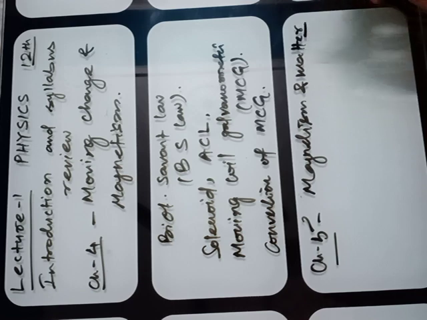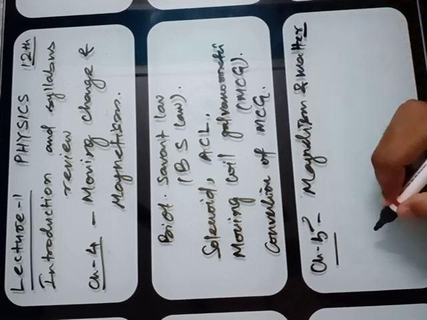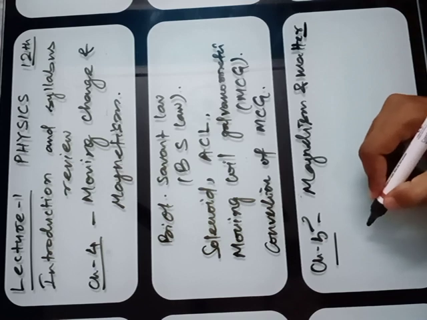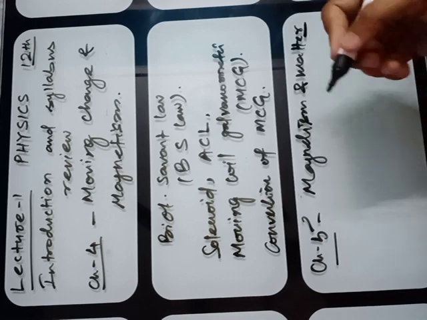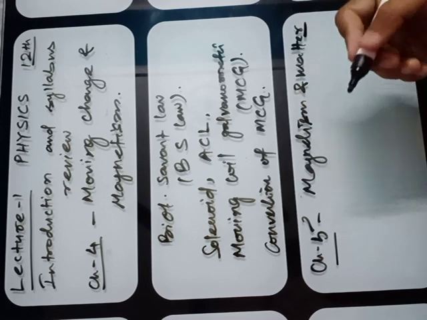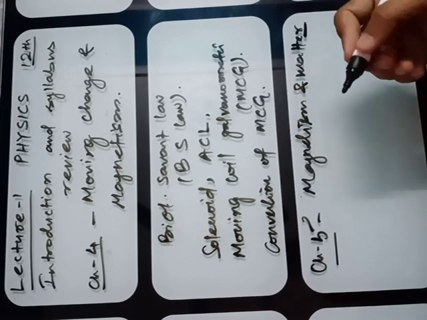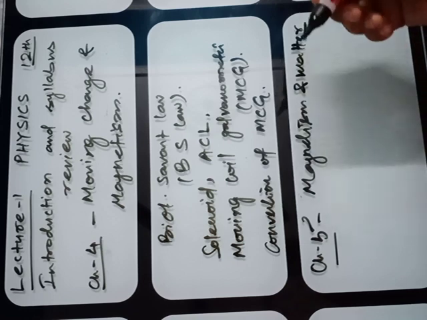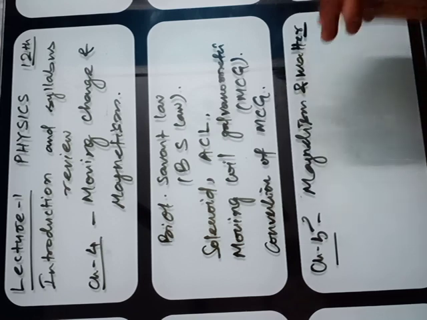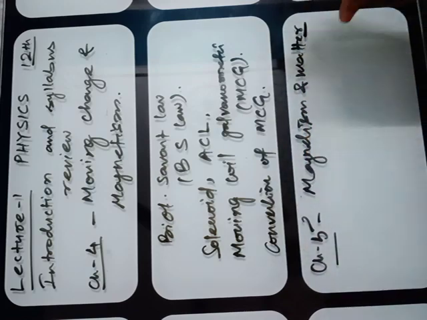You will study in this chapter about the artificial magnet, and after that, you will study about the Gauss law, earth magnetism, and properties of magnetic material.